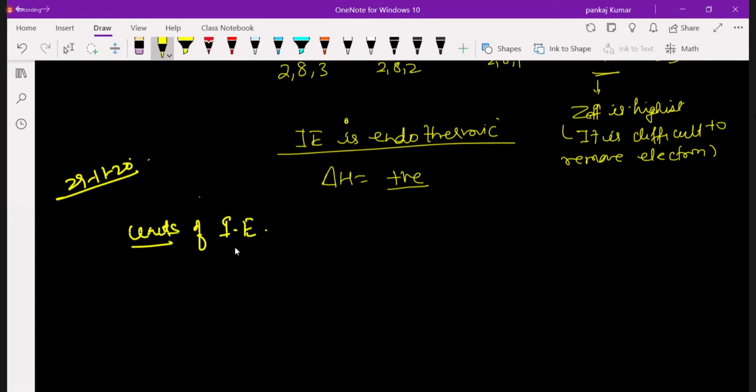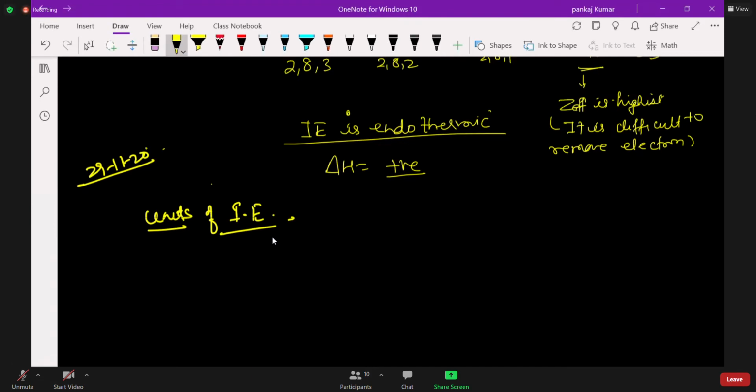So we have discussed the unit of ionization energy. We have discussed units also. There are so many units. You can note down.